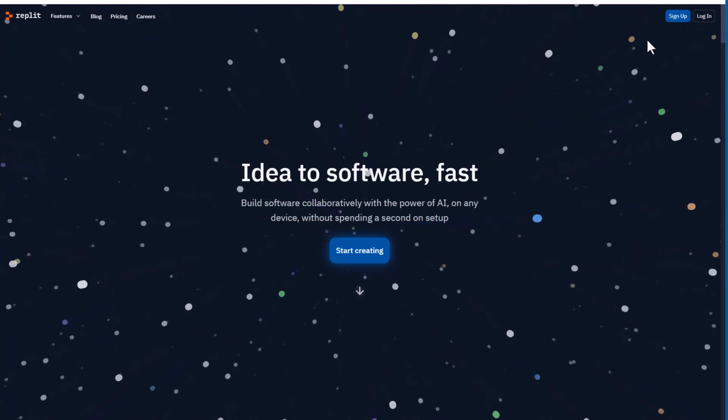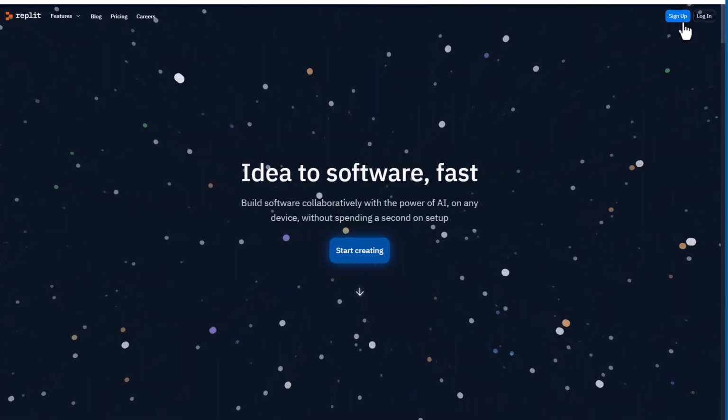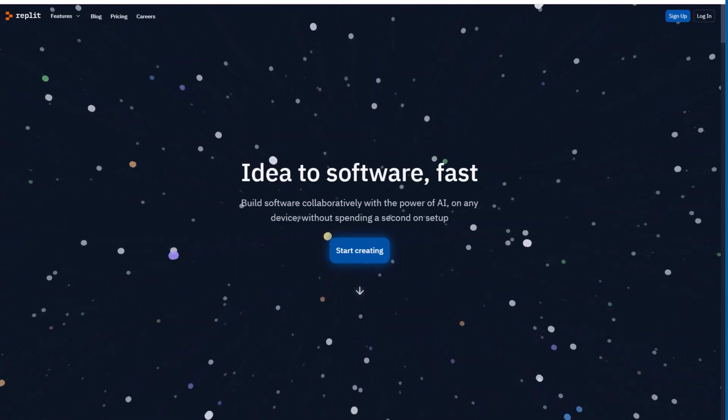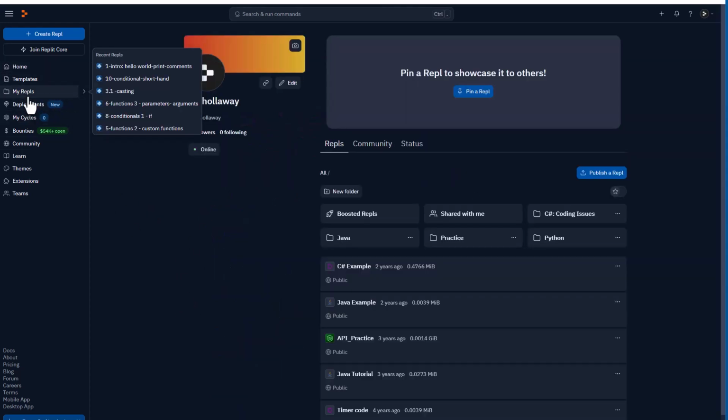So if you already have an account, go ahead and log in. If not, you're going to go ahead and sign up. And I will meet you on the other side. All right, now you should be logged in. Your REPL is going to look a lot different than mine. I'm going to go to my REPLs over here. Now, what we're going to do is we're going to set up, but just a little bit about Replit.